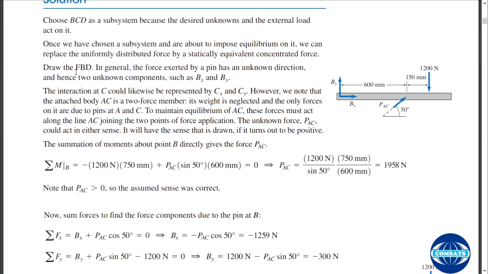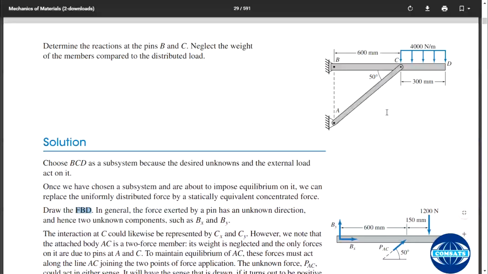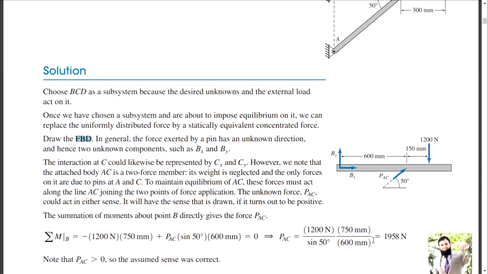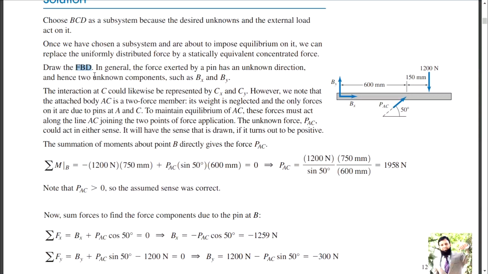Okay, draw the free body diagram. This is the free body diagram. Supports have been removed, connected members have been removed, and forces and unknowns are shown. Understood? Draw the free body diagram.